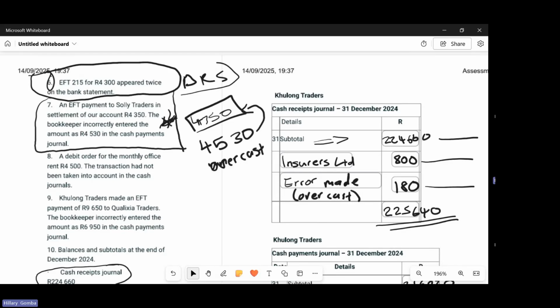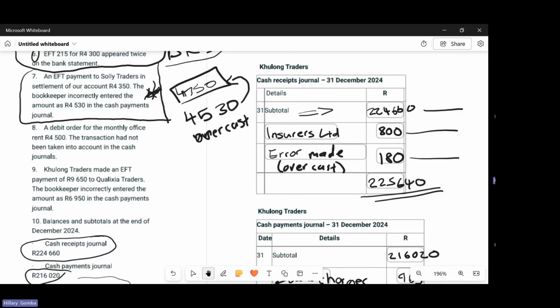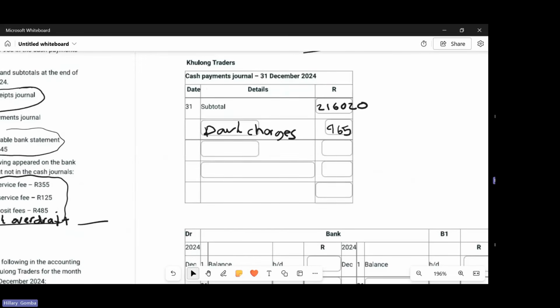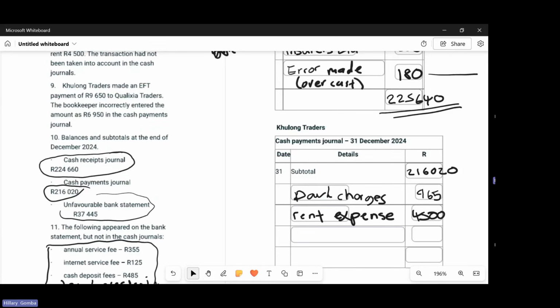So if it's a debit order, it means that it's us paying. So we need to record this rent amount in our cash payments journal. So you come to your cash payments and then you record rent expense, which is 4,500. And then you come back. So this one is done.